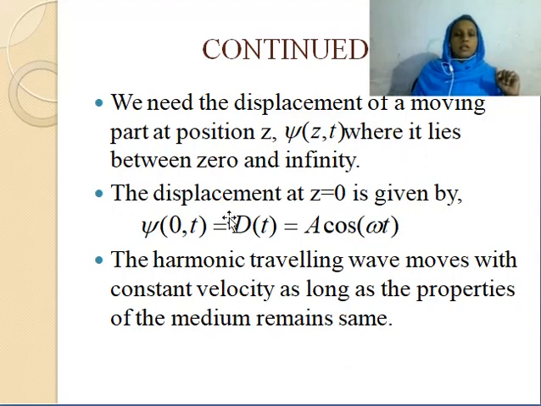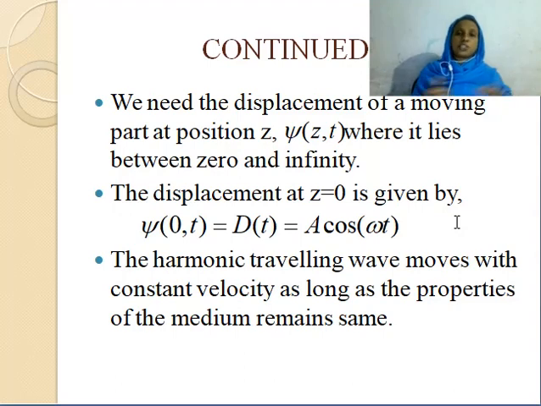The displacement at z equal to 0 is given by psi of 0, t. This is equal to D of t, that is given by A cos omega t.